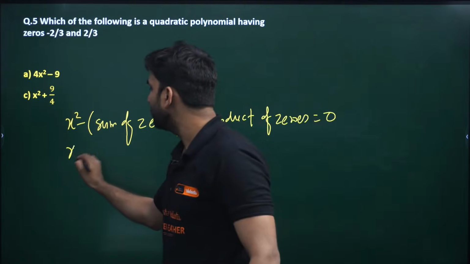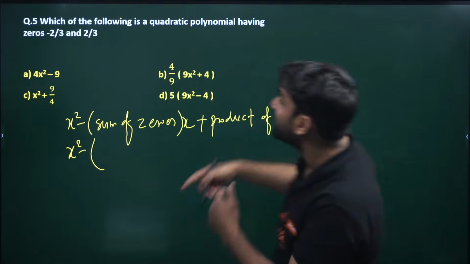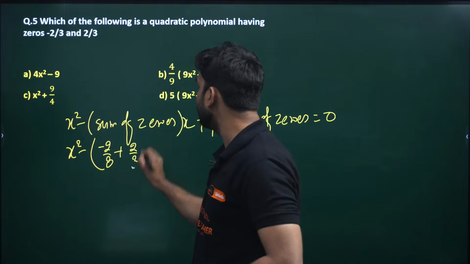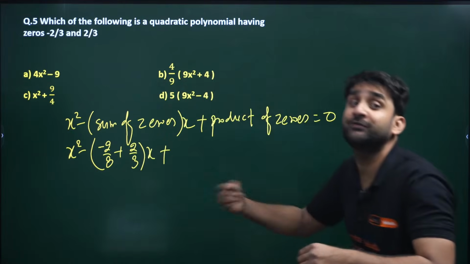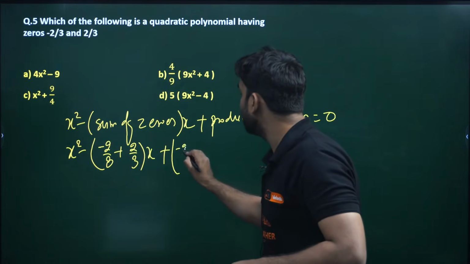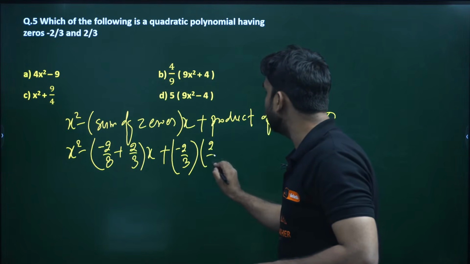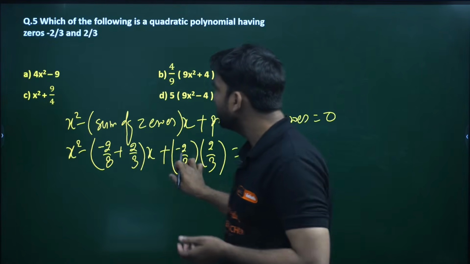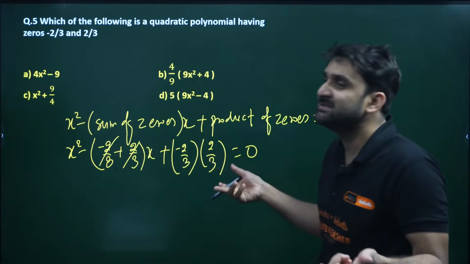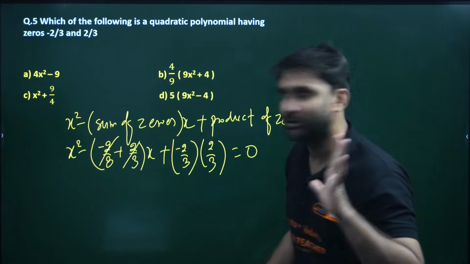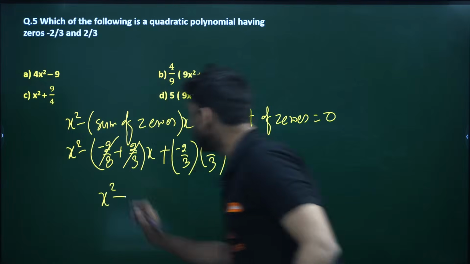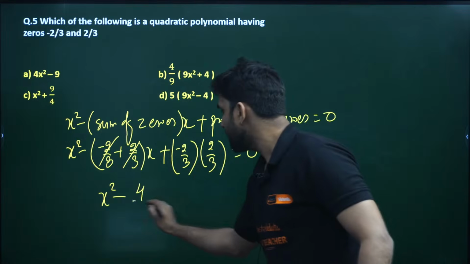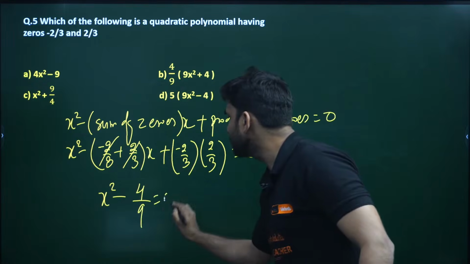So x square minus sum of zeros means add these two numbers, -2/3 plus 2/3, into x plus product of zeros. Now multiply -2/3 and 2/3, equals to 0. Now plus 2/3 minus 2/3 cancelled, means 0 is there, and 0 into x will be 0. So x square minus 4 by 9 equals to 0.